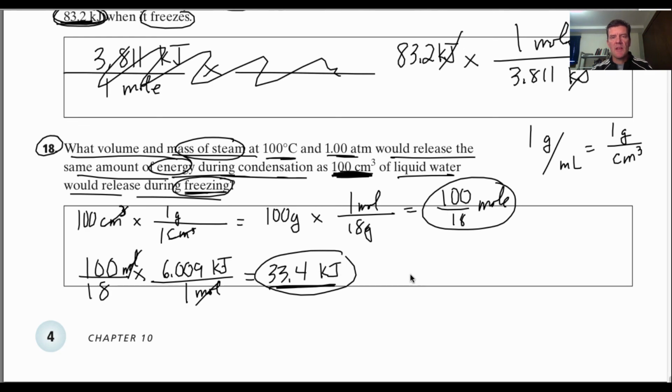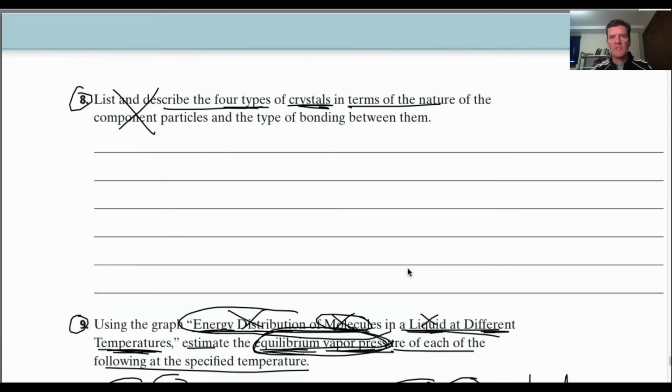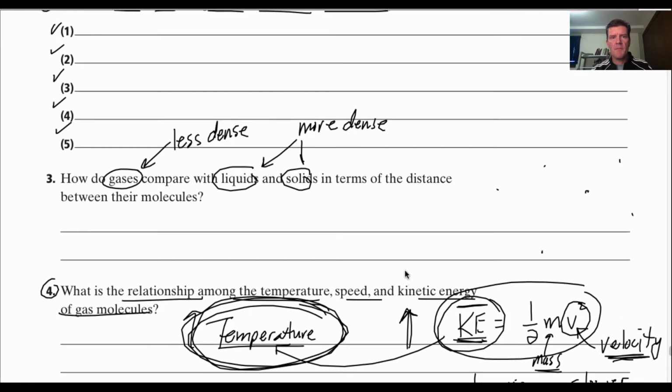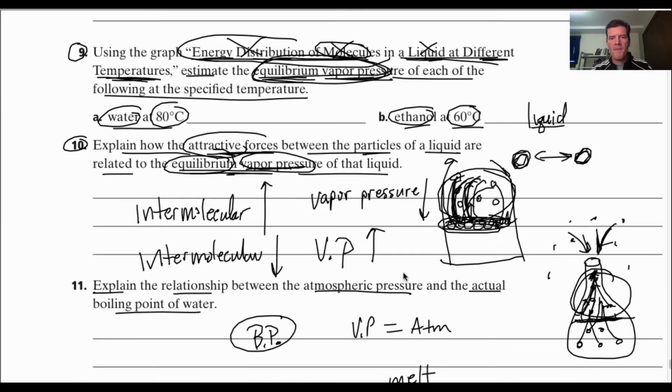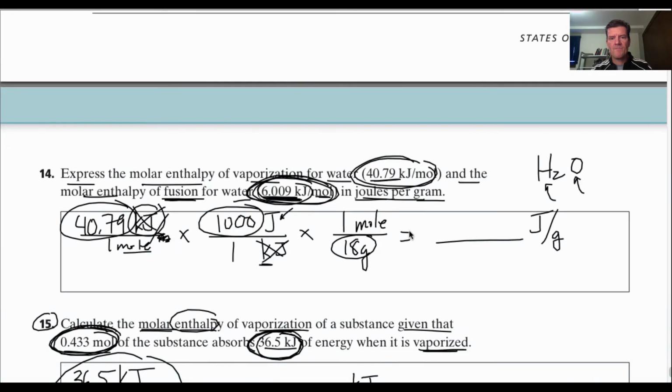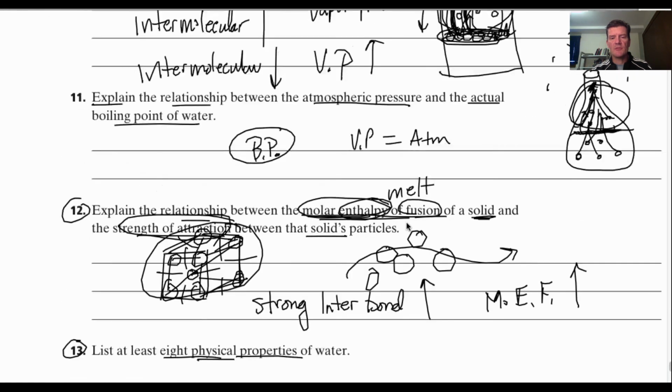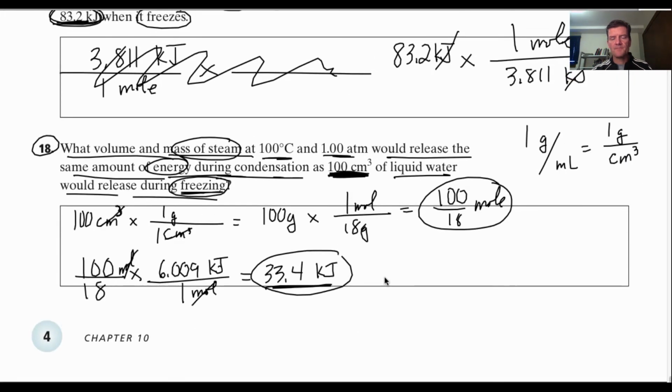So that was 40.79, I believe. Here it is, 40.79 kilojoules per mole. So you don't have 40.79 kilojoules available. You only got 33.4, so you're not going to be able to condense an entire mole.